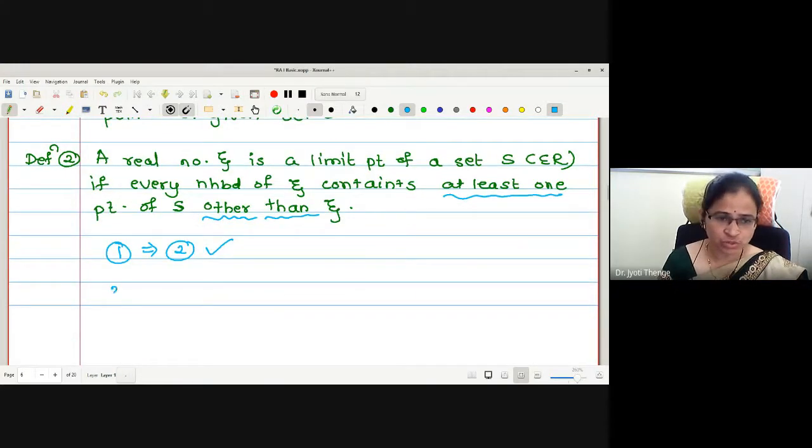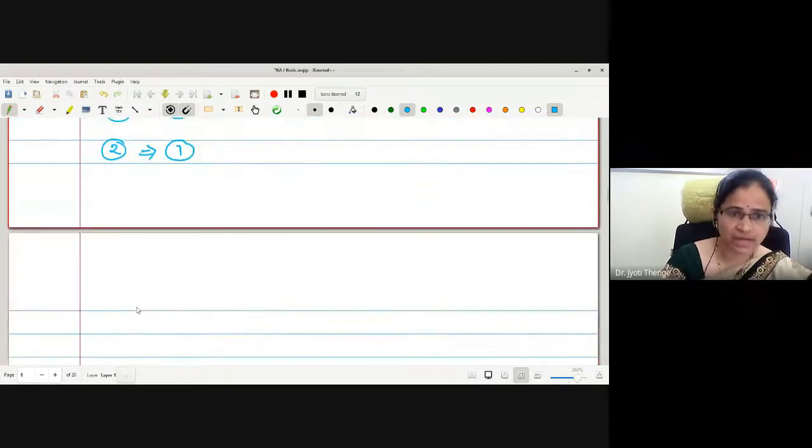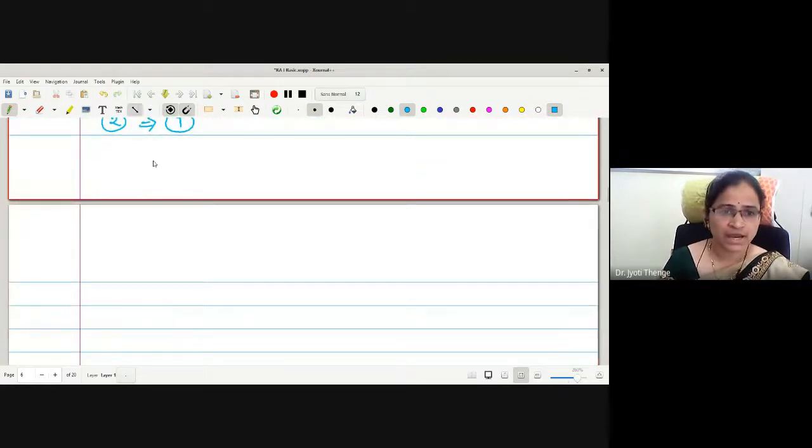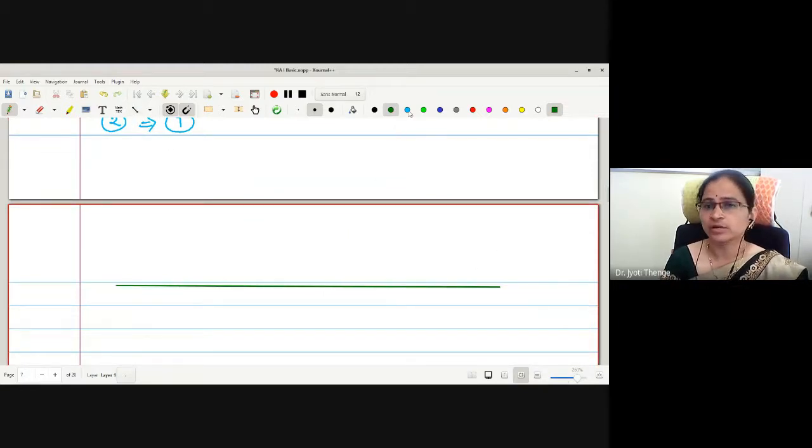Now let us check whether 2 implies 1 or not. What does 2 say? 2 says that the neighborhood should contain at least one point other than zeta. Okay, let me write the set. Let this be a set S.